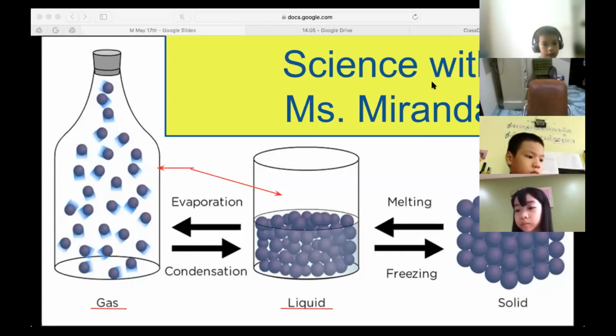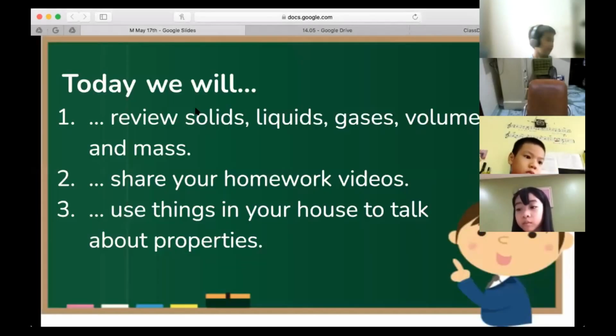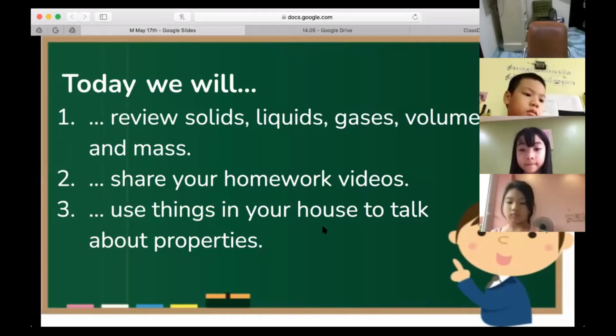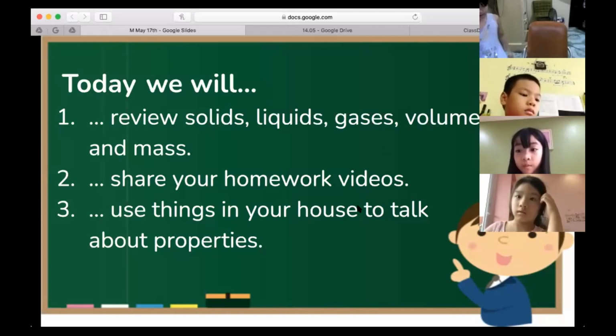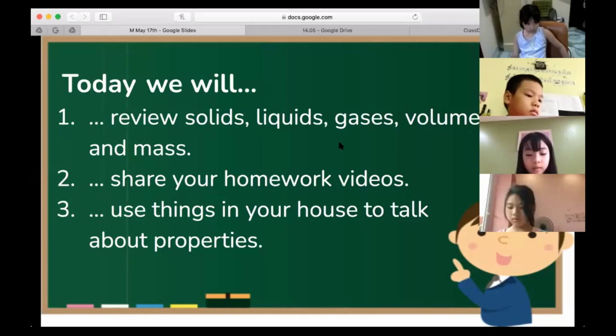All right, so let's continue learning about matter. Today we will, number 1, let's have Panda read this. Panda, start with today and read number 1. Today we will review solids, liquids, gases, volume, and mass. Excellent.